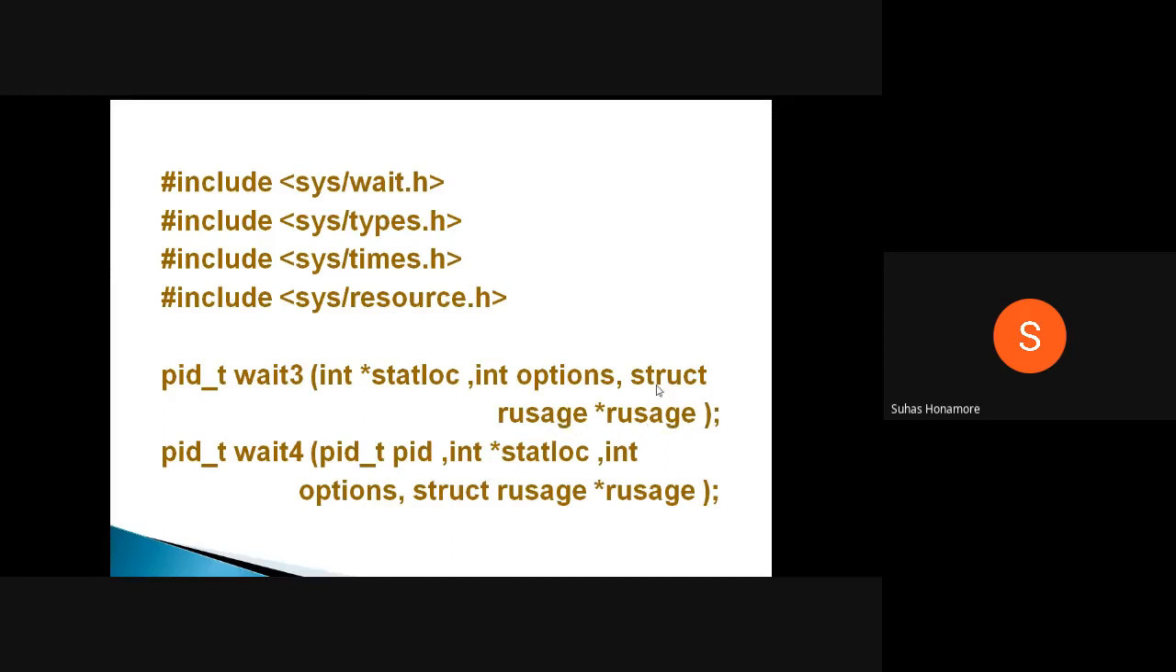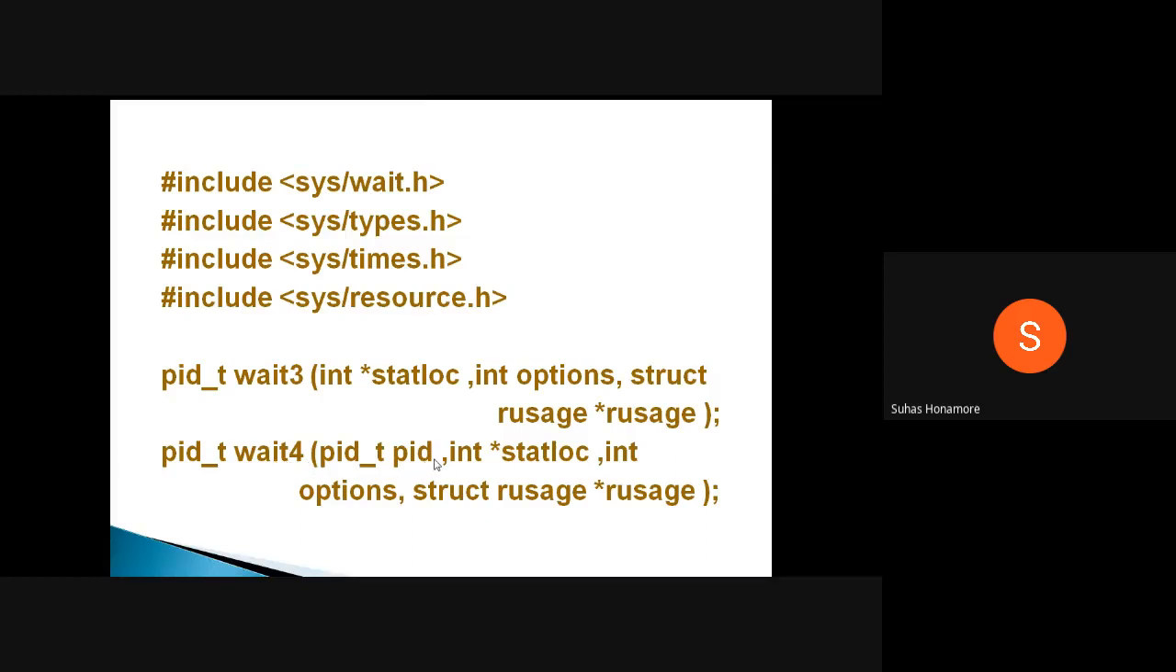You will have one structure variable, and that variable's address you pass here. Whenever the child gets terminated, the kernel fills in all those things. Or if the child executes successfully, the child itself can return it by default. So all these things are filled in and returned to the parent. That is wait3. The same thing is wait4, which is wait pid kind of thing.